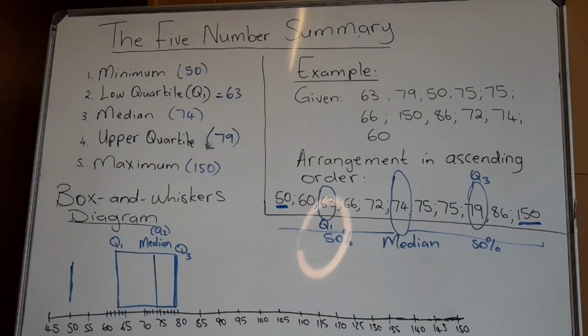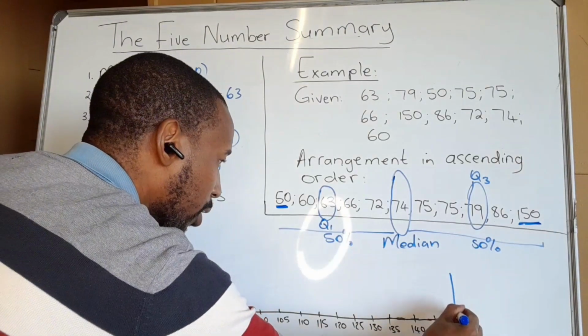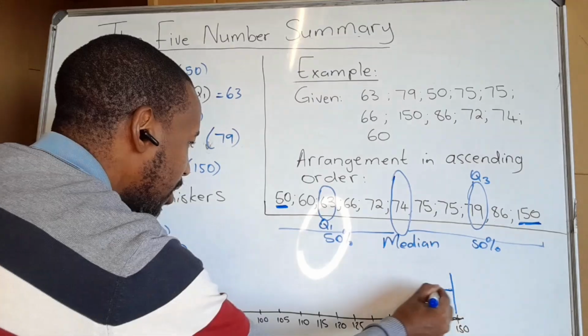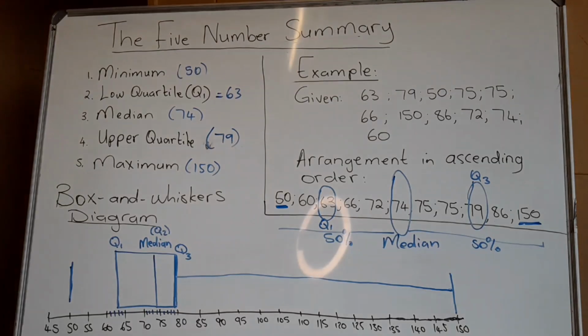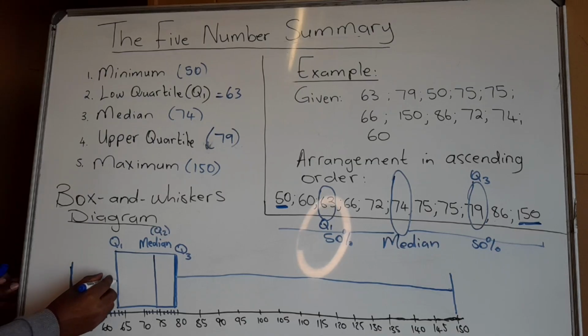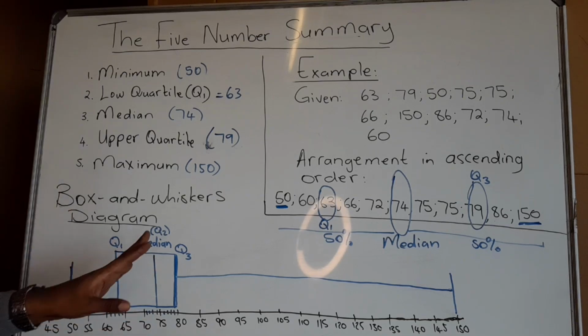But now here's the issue. We have a maximum all the way at 150. We will represent it, but you can see that it is quite far from the rest of the box and whiskers. However, that would be our box and whiskers diagram. Then we just connect the whiskers. So the whiskers go to the minimum and maximum. Here we are saying that there's a skewness in the plot, and that is normal. We'll do the analysis later.